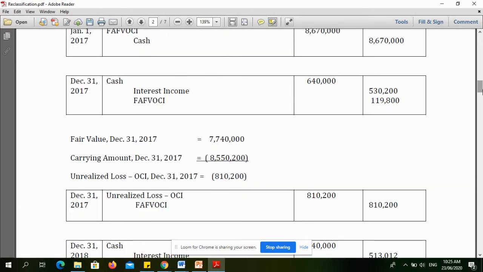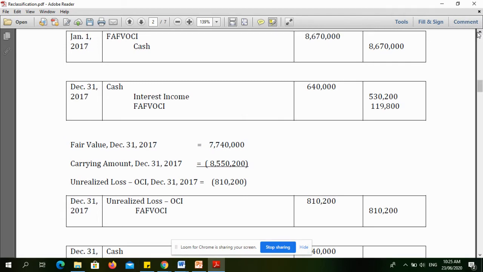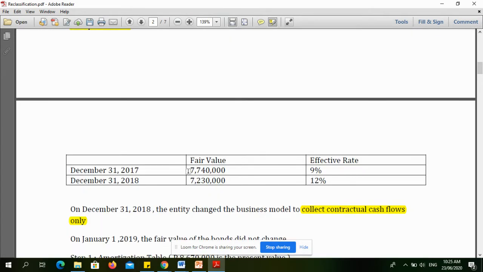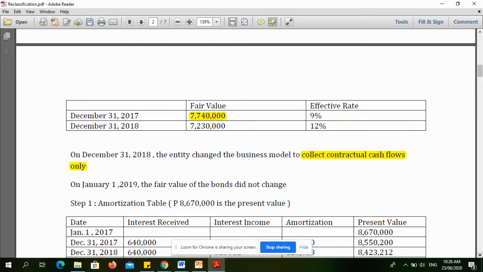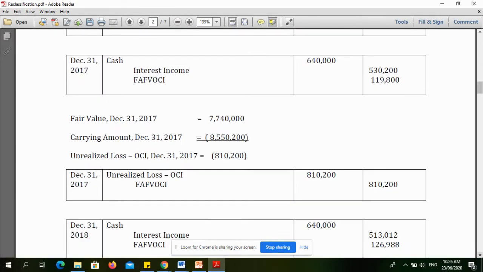Okay. And remember, since FAFVOCI to, we need to compare the fair value with the carrying amount based on the amortization table. Nakikita natin na ang fair value based sa problem, 7,740,000 minus 8,550,200.